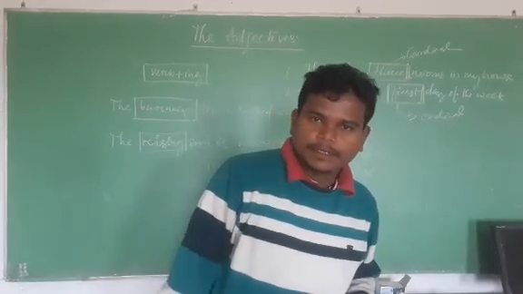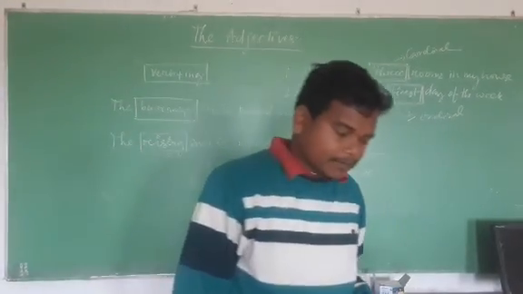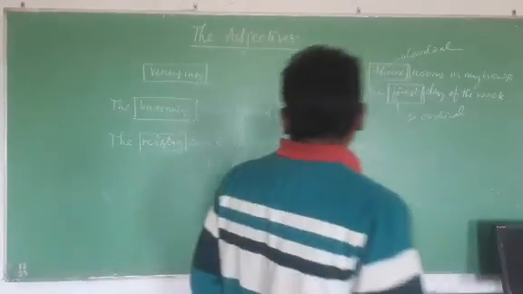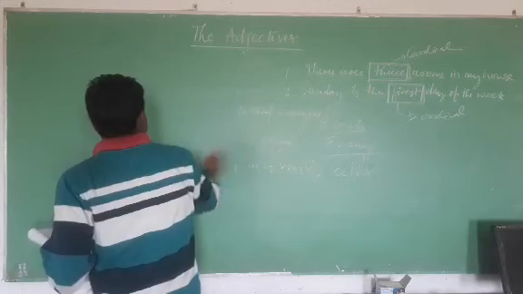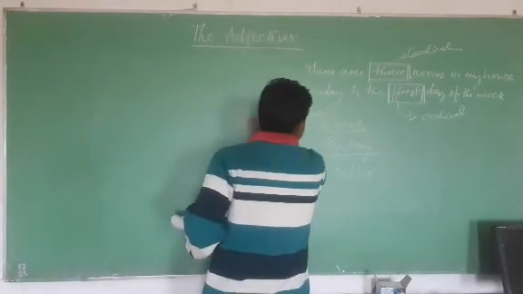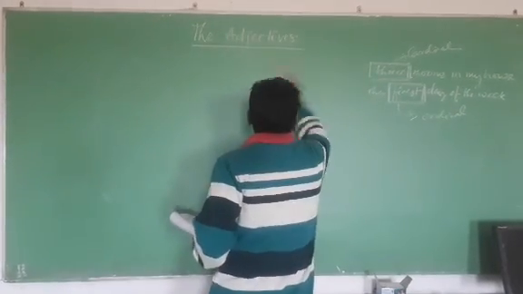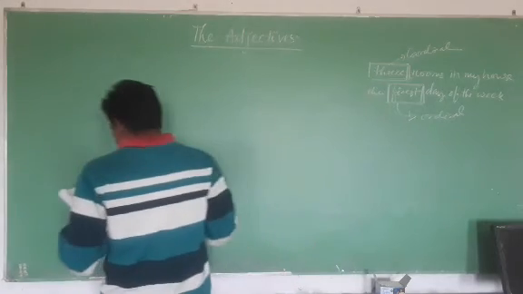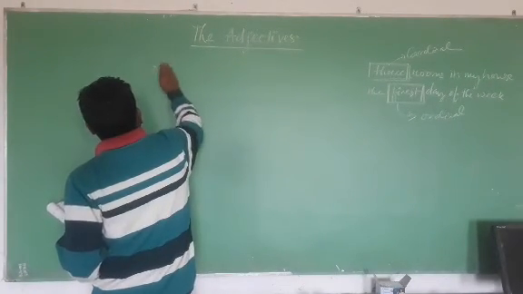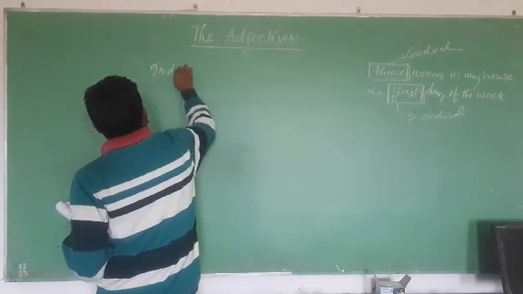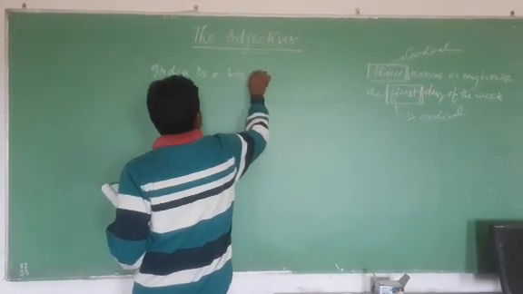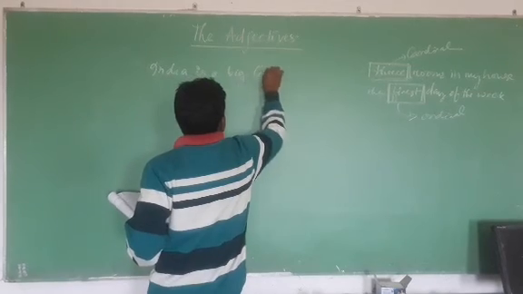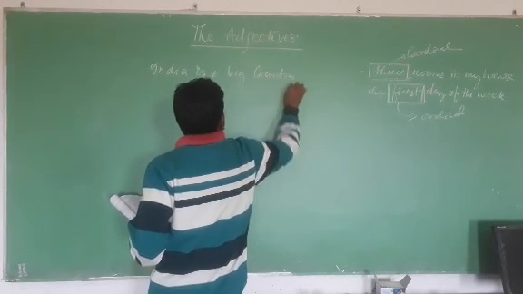Big, bigger, biggest. In case of adverbs also we have seen this. India is a big country.